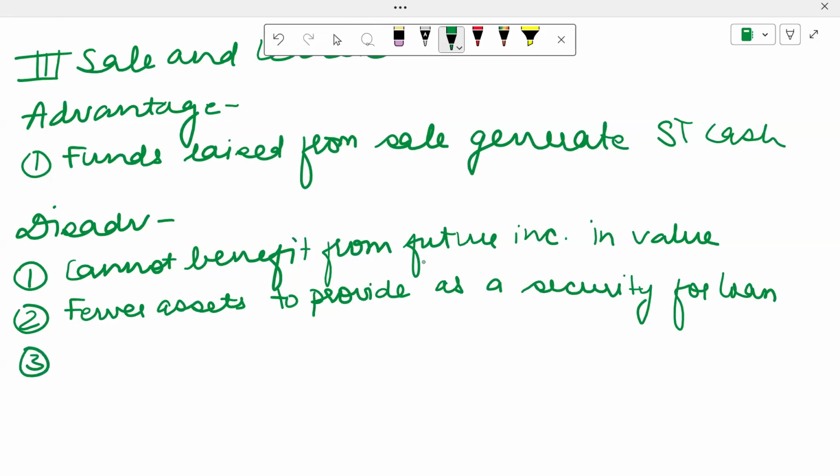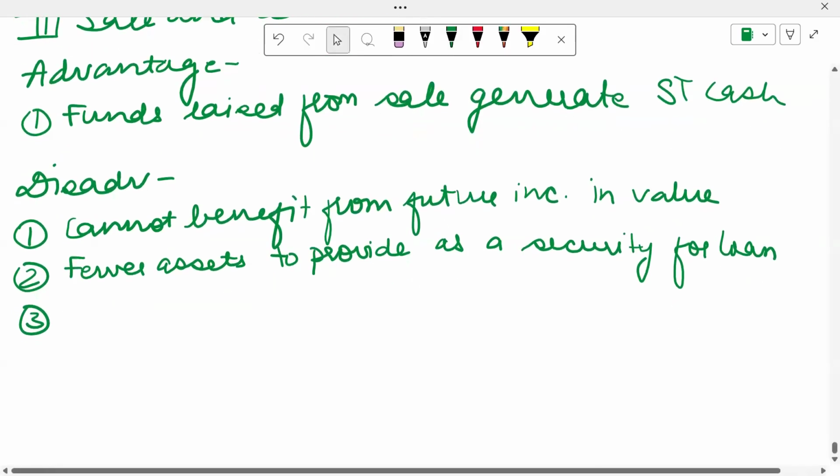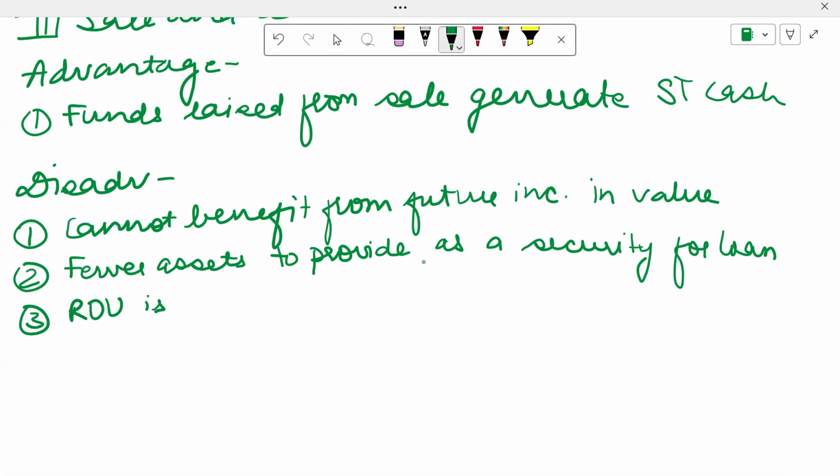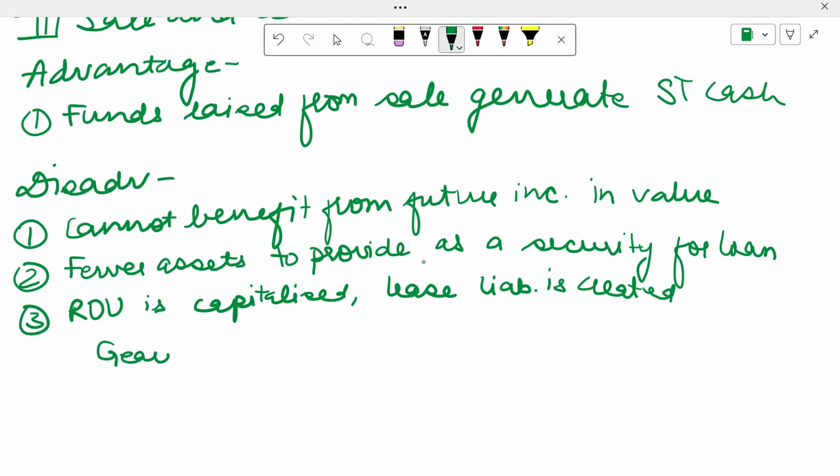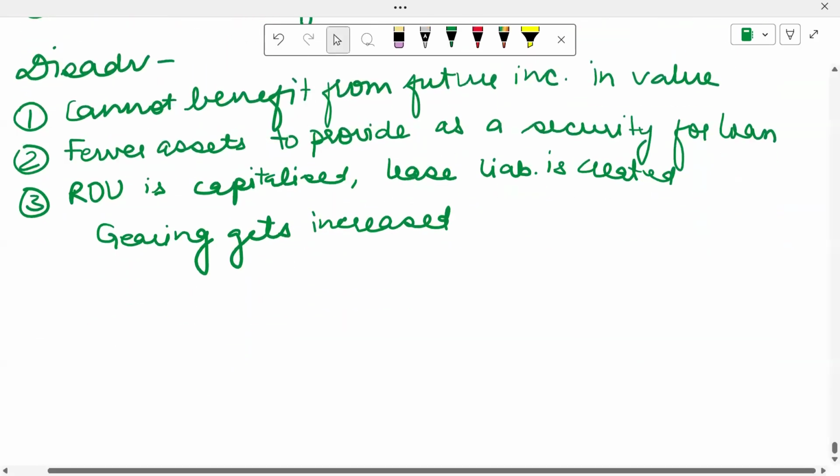And last but not the least, the net effect is basically equivalent to a secured borrowing. So what you do here is that your right of use of the asset is capitalized and the lease liability is created. So what happens here? Your gearing gets increased. Whenever the gearing gets increased, it leads to further implications, in that the borrowing capacity basically reduces.